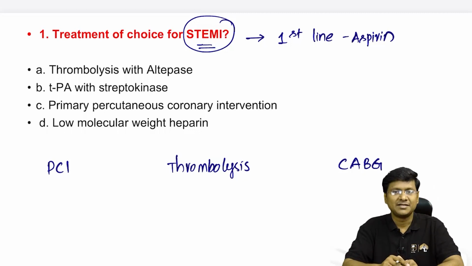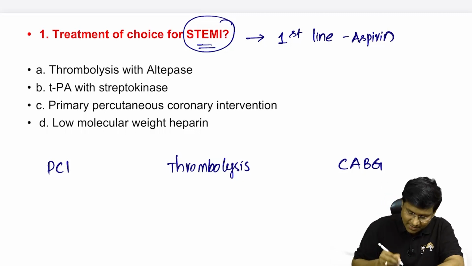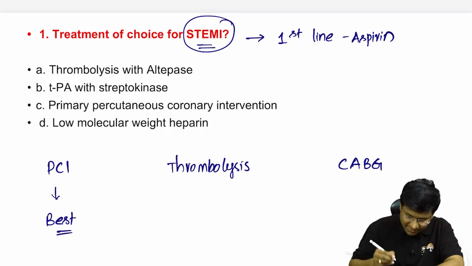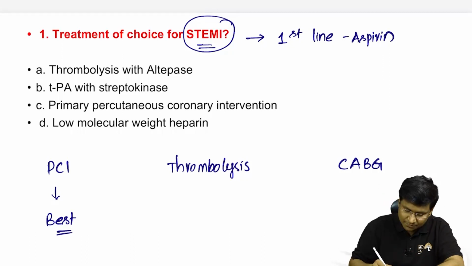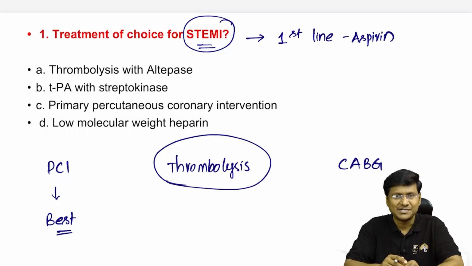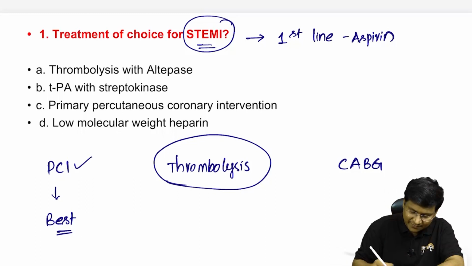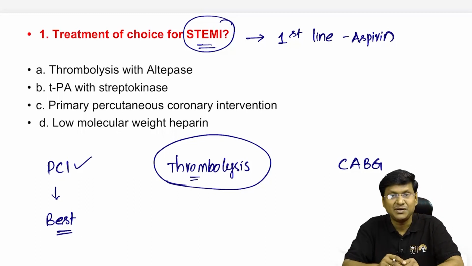So these are the three methods of revascularization. Out of which the best method is percutaneous coronary intervention. That is the best method, right? You take thrombolysis only in the hospitals where PCI is not available. That is the place where we need to do thrombolysis and do revascularization.